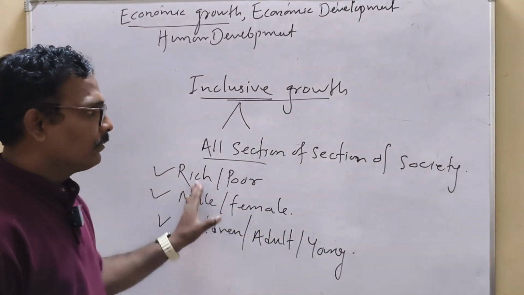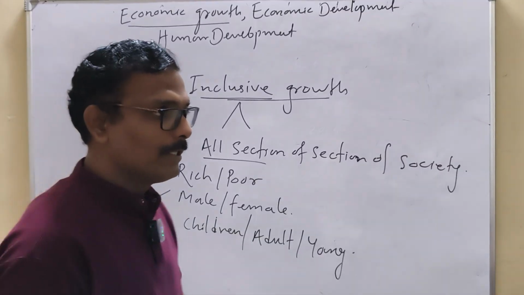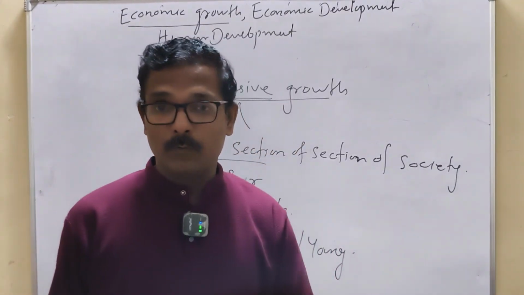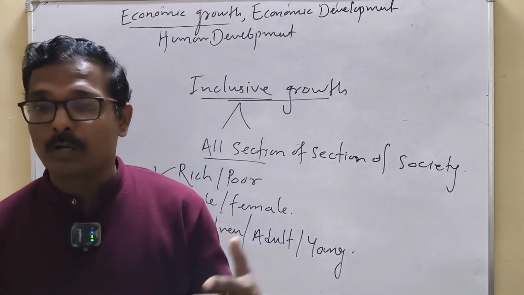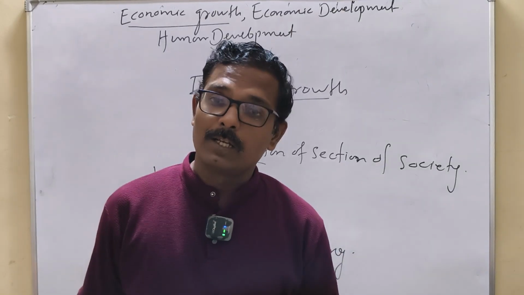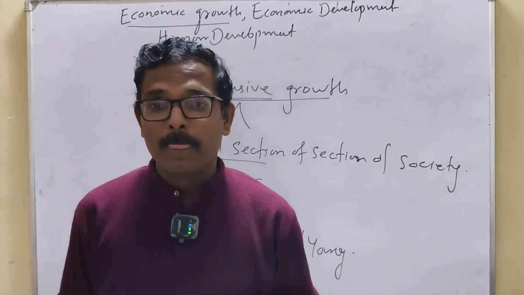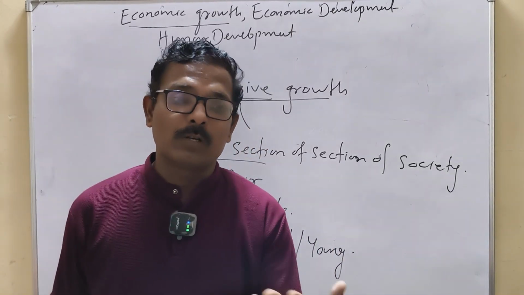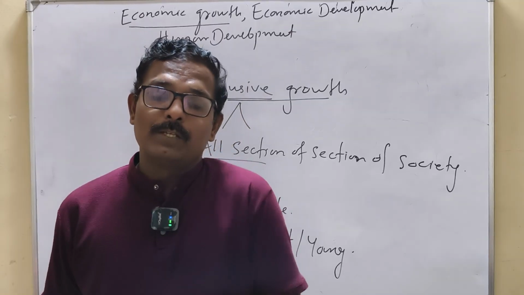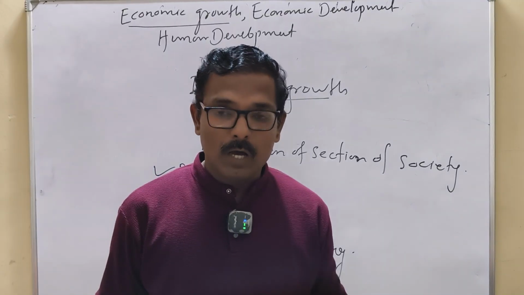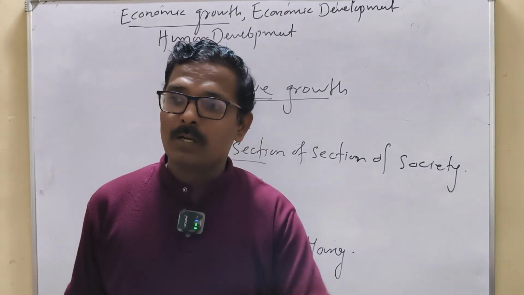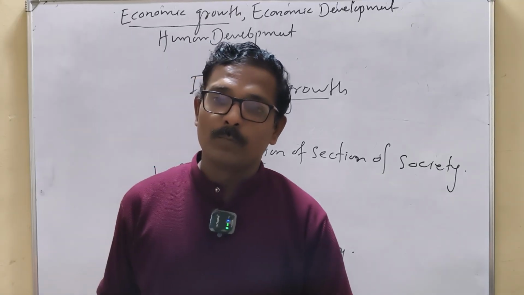So if you see the story of our country in the last 80 years, we got the freedom in 1947. We started as a very poor country, one of the poorest countries, and now we are one of the top 5 economies of the world. So how much progress have we made, and which section of the society got the most benefit?